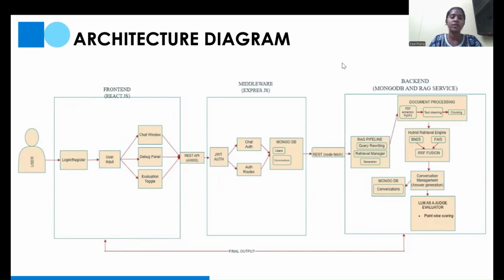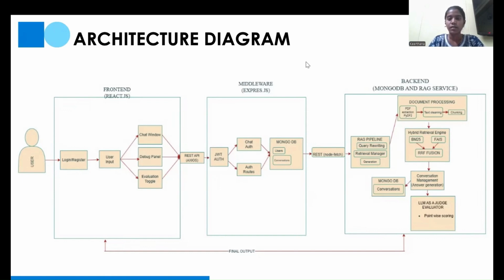Starting with the front end, we built it in React.js so that the user interface is more interactive, and it makes asynchronous calls to the backend through Axios for REST API calls. Next is the backend or the middleware, where JWT user authentication and session management take place. For each session, a unique session ID is created to keep track of the multi-turn conversations.